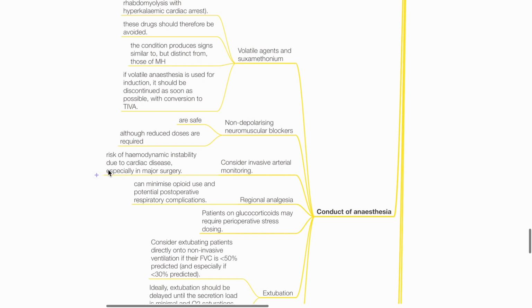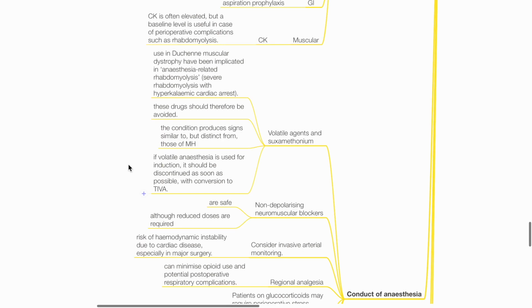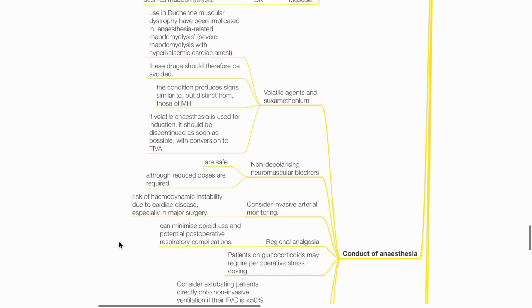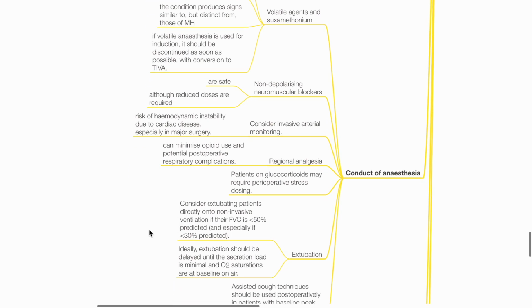Conduct of anesthesia. Avoid volatile agents and suxamethonium as these may cause anesthesia-related rhabdomyolysis. This condition produces signs similar to malignant hyperthermia. Consider TIVA or regional anesthesia. Non-depolarizing neuromuscular blockers are safe, although reduced doses are required. Consider invasive arterial monitoring due to risk of hemodynamic instability. Regional analgesia may minimize opioid use and post-op respiratory complications. Patients on steroids may require perioperative stress doses.